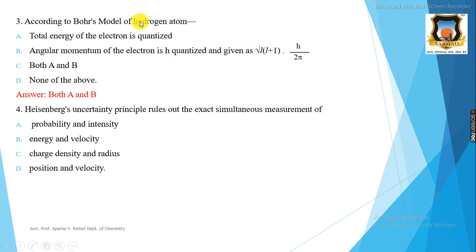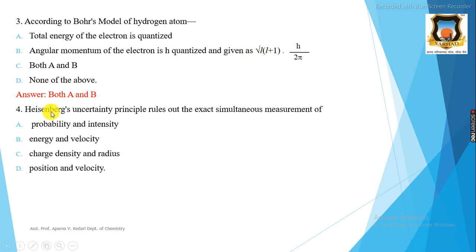That is, according to Bohr's model of hydrogen atom, the total energy of the electron is quantized and the angular momentum of the electron is also quantized, and it is given by the equation L equals square root of L into L plus 1 into h upon 2 pi.